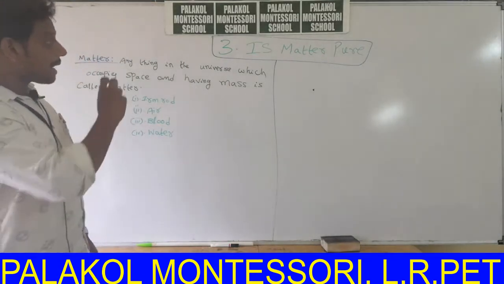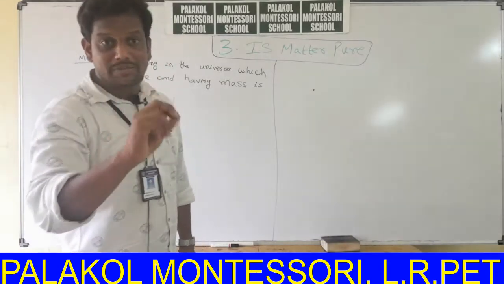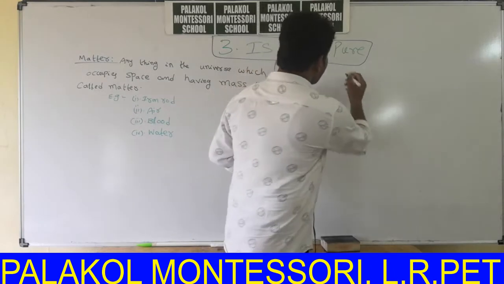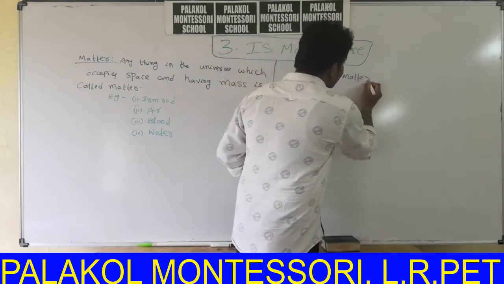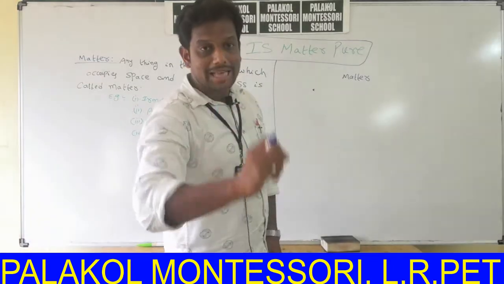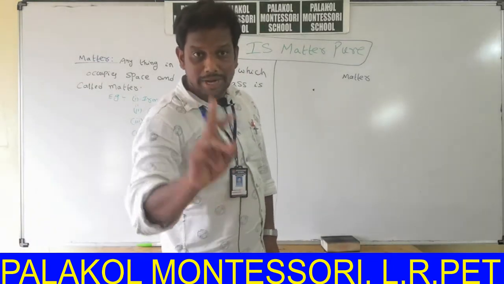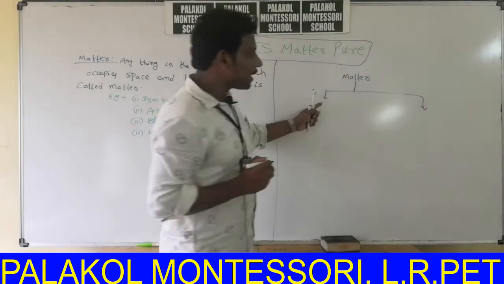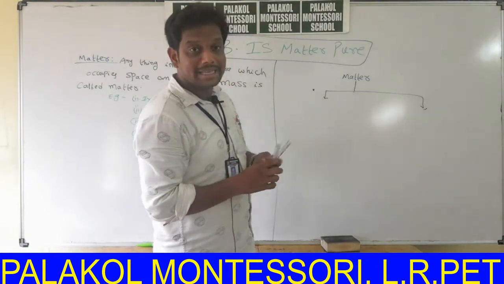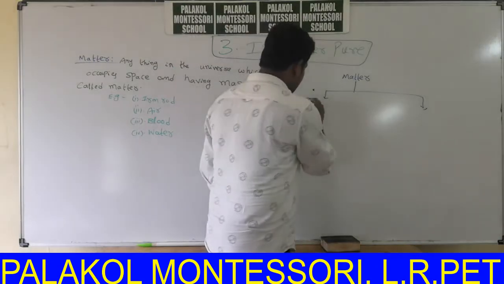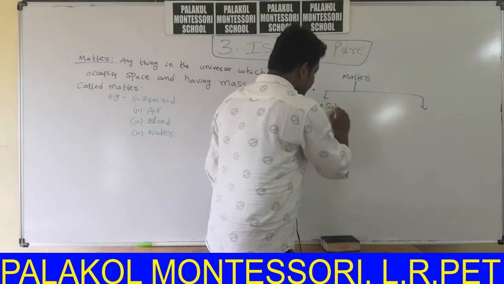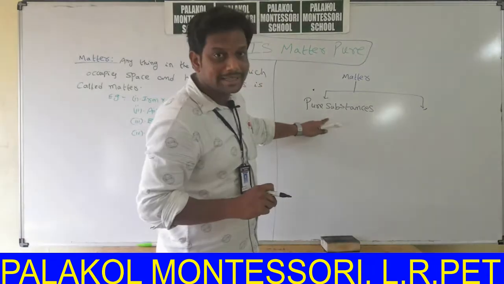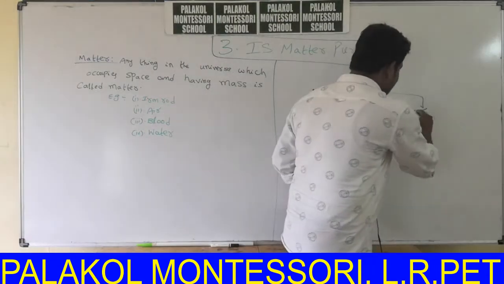Now, the classification of matter. Matter is classified into two types. The first one is pure substances, and the second one is mixtures.